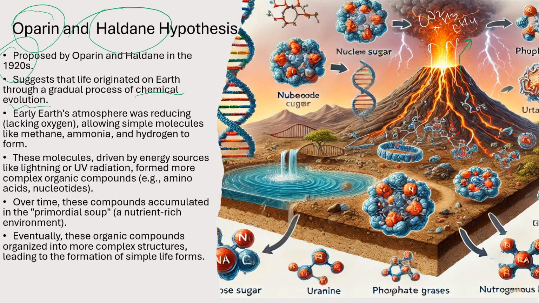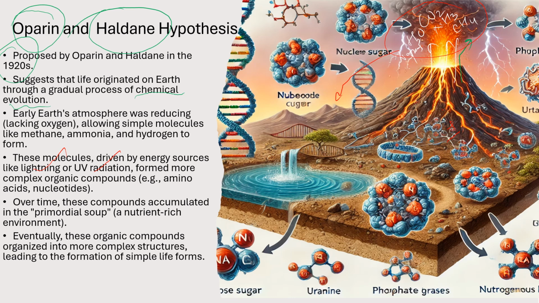There were water molecules, some water vapors as well, and under the influence of some energy sources, for example UV radiations and lightning, these simple molecules started to combine together